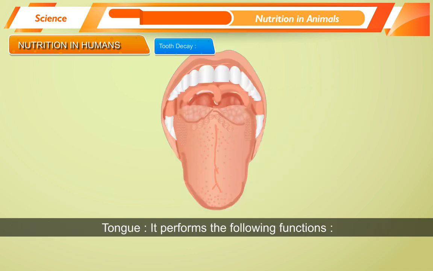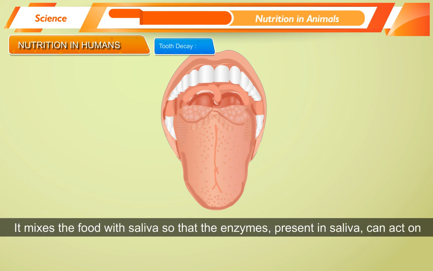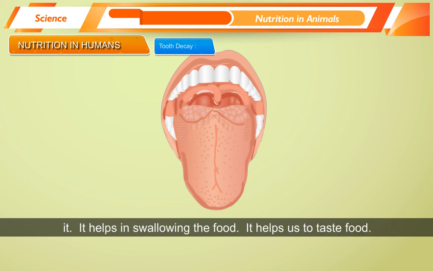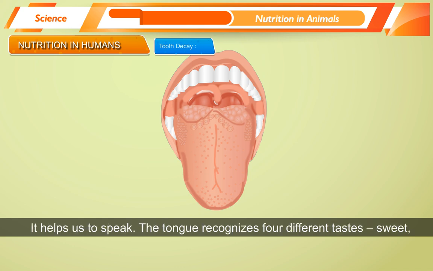Tongue. It performs the following functions. It mixes the food with saliva so that the enzymes present in saliva can act on it. It helps in swallowing the food. It helps us to taste food. It helps us to speak.